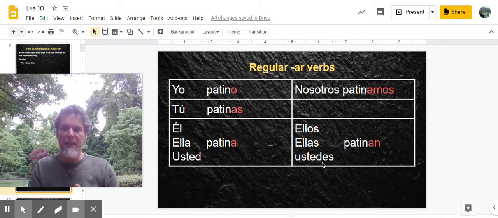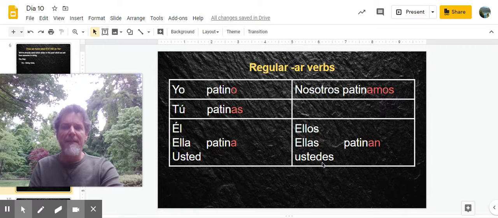All right, let's go back and look at our regular AR verb endings. For patinar, to skate. Yo patino, with the O. Tú patinas, AS ending. Él, ella, usted, Juan, Luisa, one person, patina with an A. Nosotros patinamos, AMOS. Ellos, ellas, and ustedes patinan, AN ending.